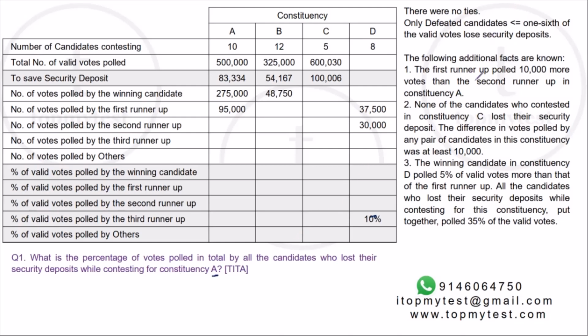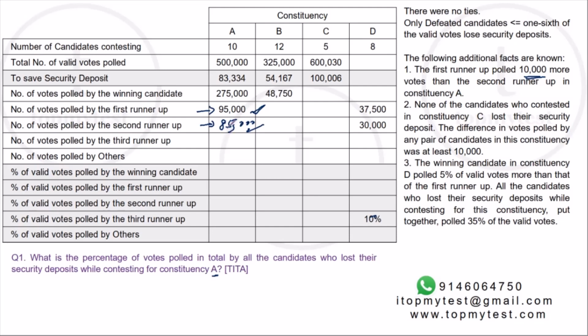Now, the information says the first runner-up polled 10,000 more than the second runner-up. We know the first runner-up's votes. So the second runner-up's votes will be this minus 10,000. That will be 85,000. Right. The cutoff is 83,334. So we know these two candidates, even though they lost, they saved their security deposits. Right. Okay. Now what about the other?